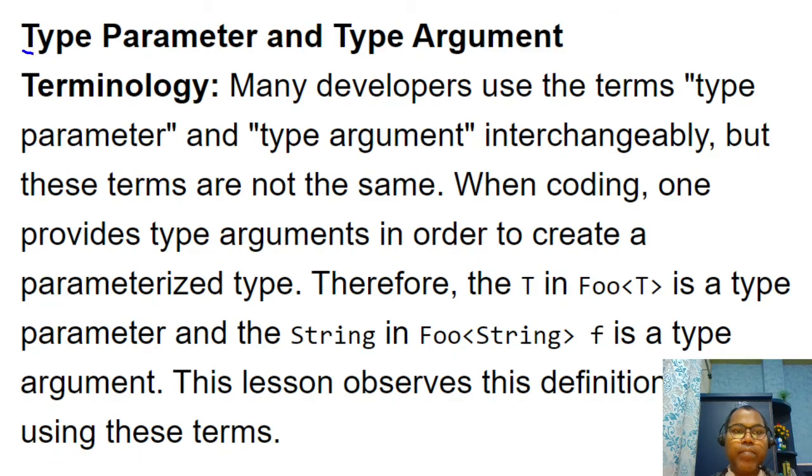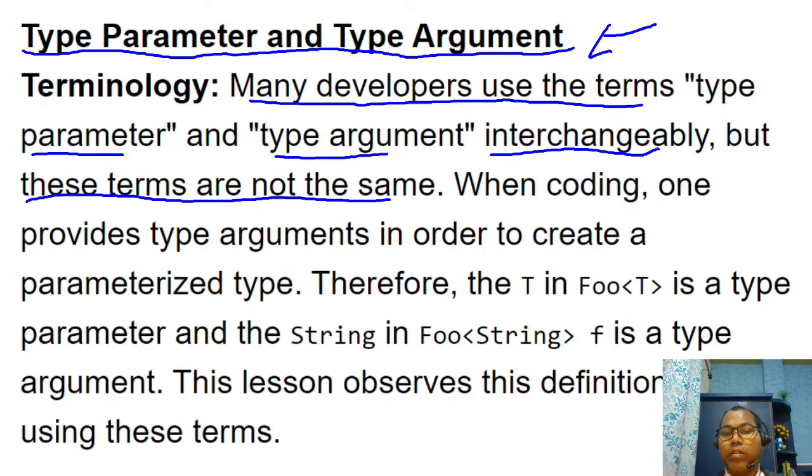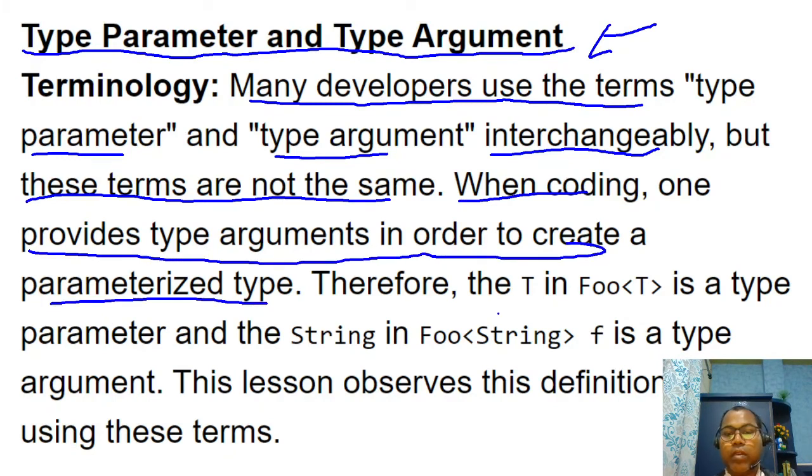Type parameters and type arguments. Generally, these words are used frequently. Many developers use type parameter and type argument interchangeably, but the terms are not the same. When coding, you provide the type argument in order to create your parameterized type. Therefore, if you are writing a class Foo with a T, this is your type parameter. When you use it, say Foo of String, here String is the type argument.